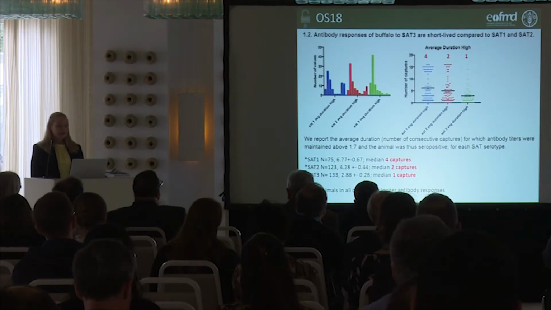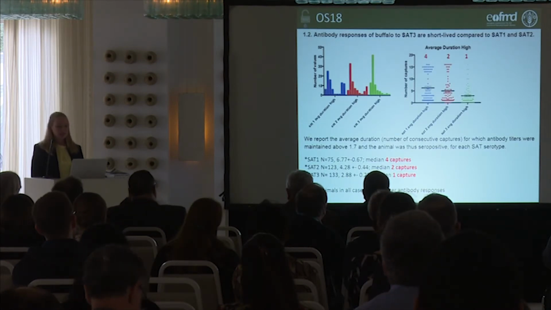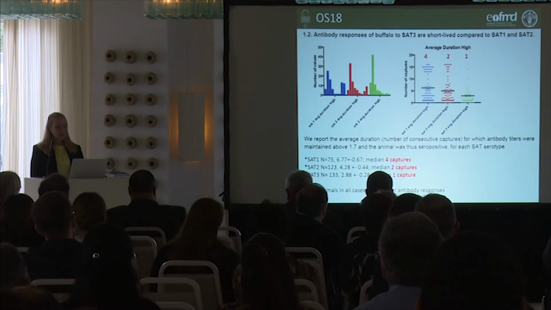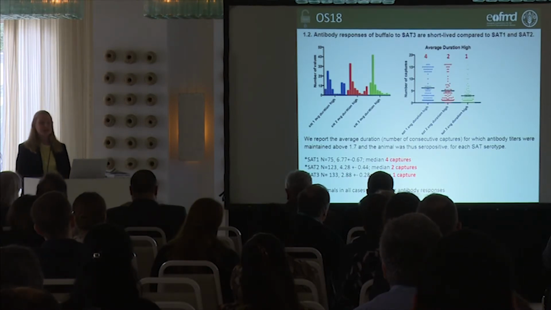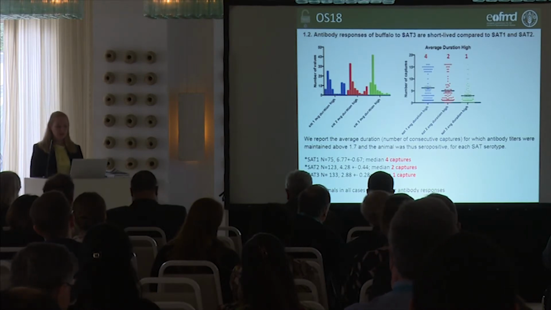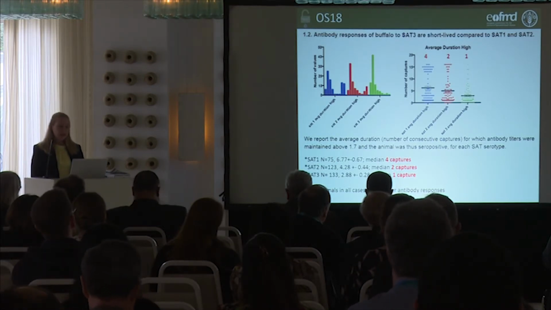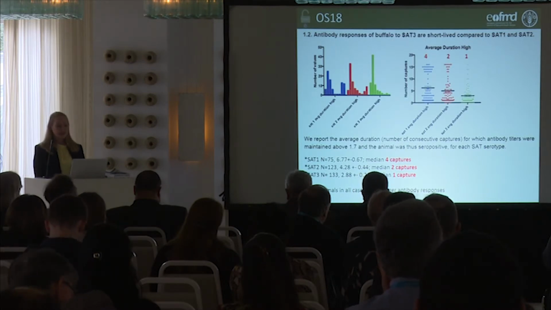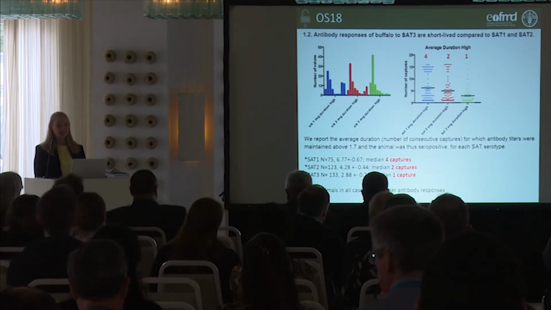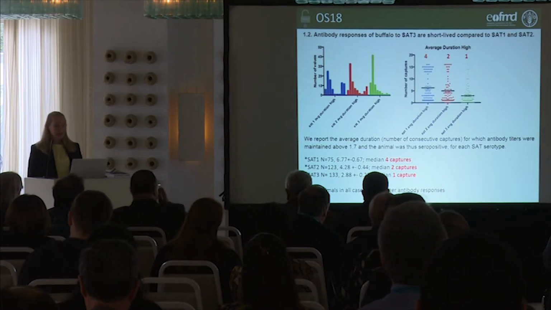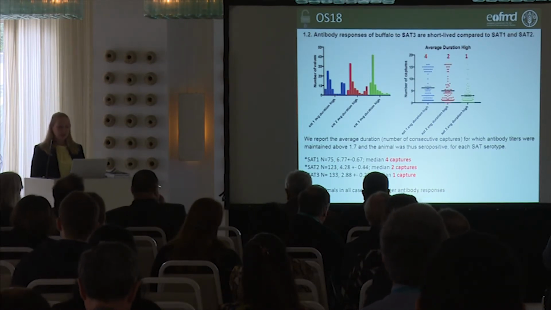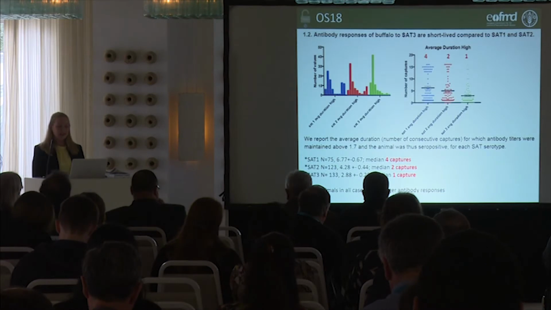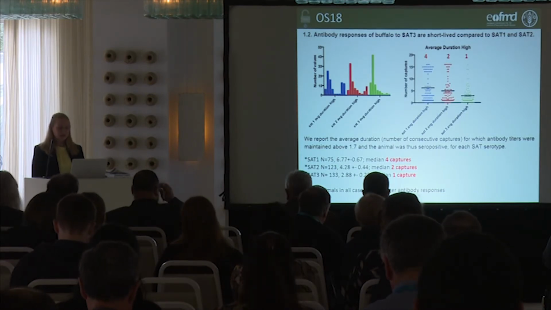When we looked at the duration of this antibody response amongst the SATs, we found that the antibody responses to the SAT3 are much more short-lived than compared to the SAT1 and SAT2. How we analyzed this was basically looking at the profile of each animal. This indicates the number of times that an animal had a drop or an increase in its titer that was regarded as a positive.